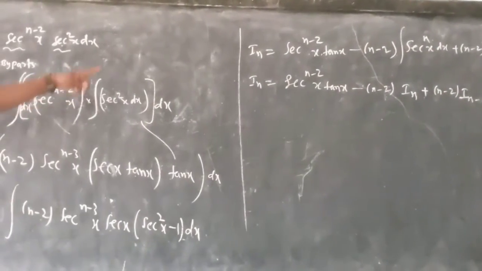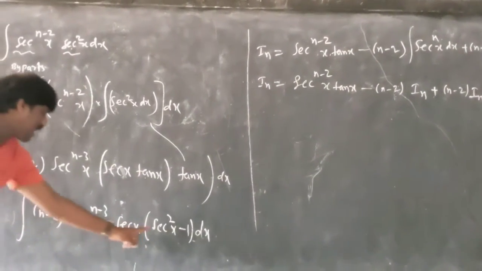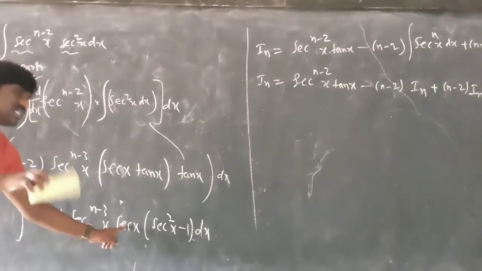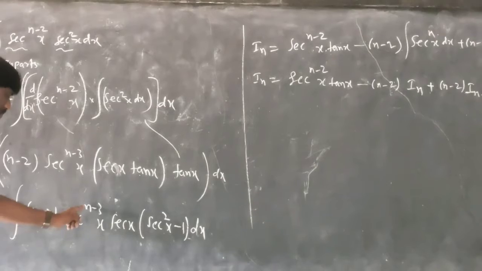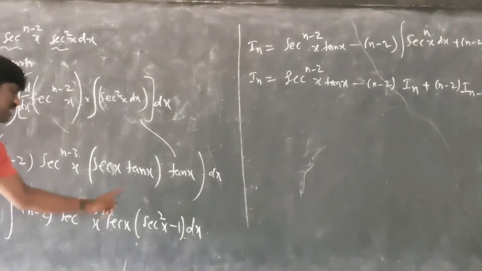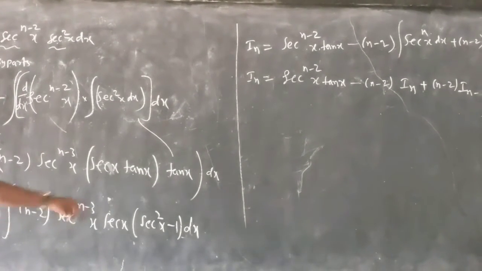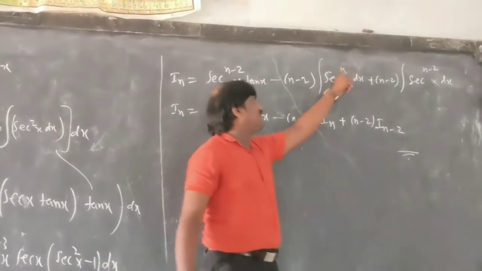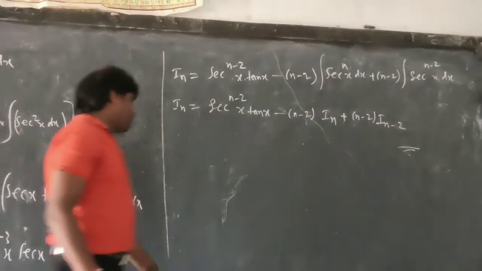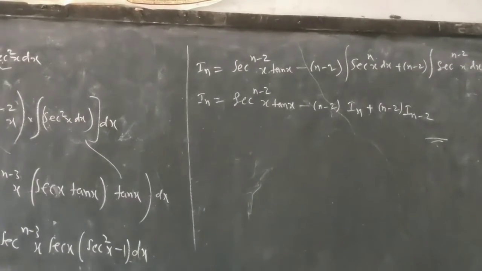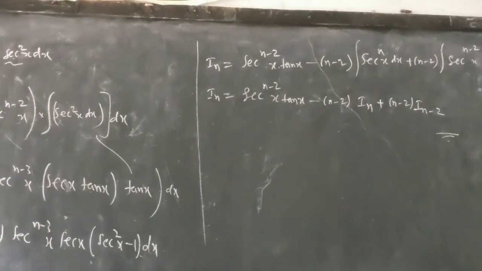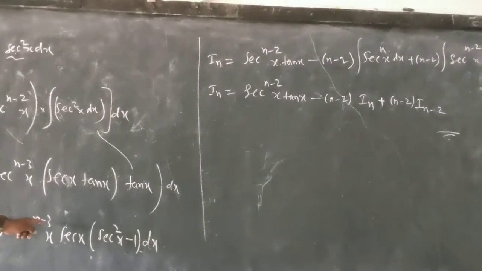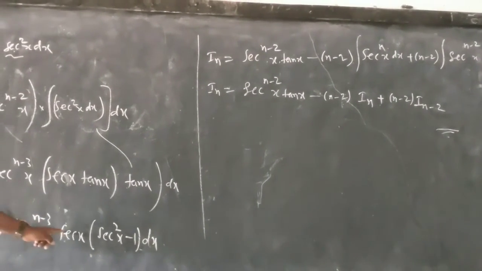So n minus 2 is there. Now I will multiply this. Sec square x into sec x is sec cube x, and sec power n minus 3 into sec cube x is sec power n.